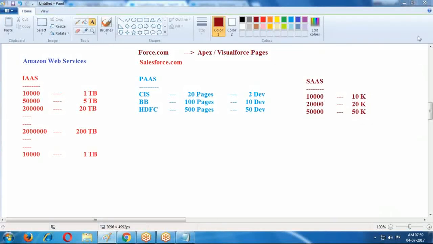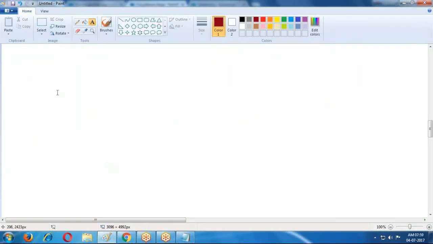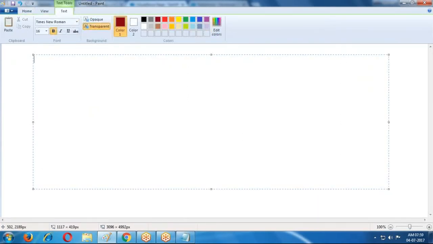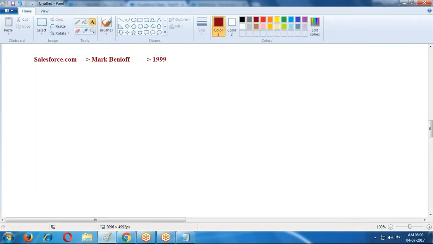Based on these three types of services, Salesforce.com is the company. Salesforce was started by Mark Benioff in 1999. His idea was implementing a CRM application in the cloud.